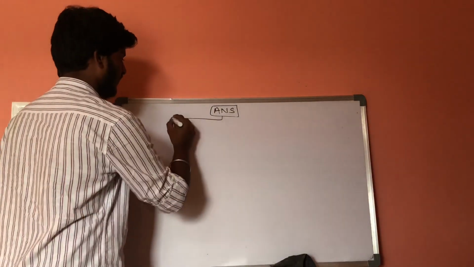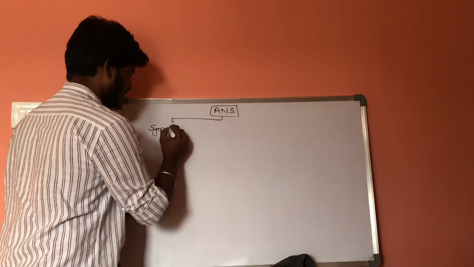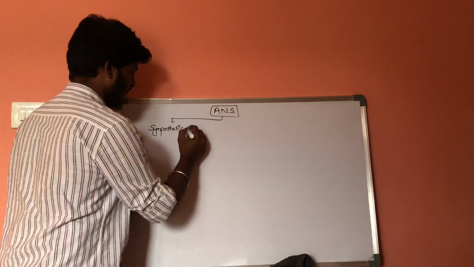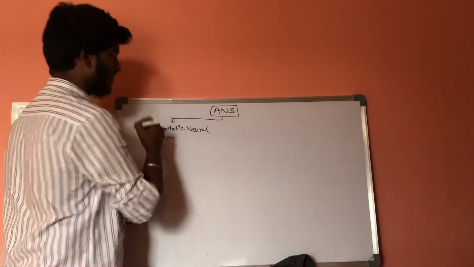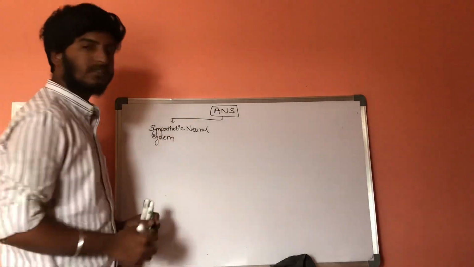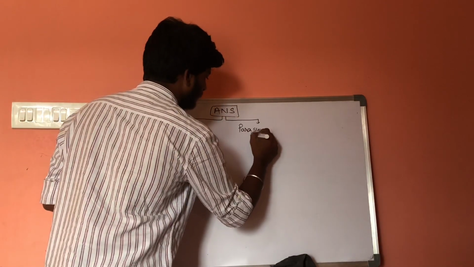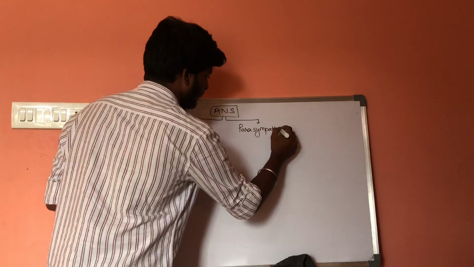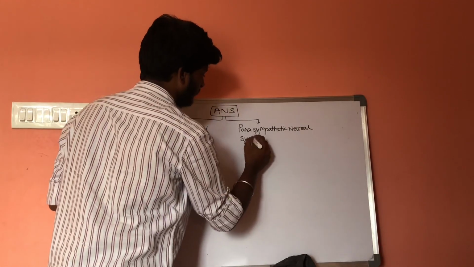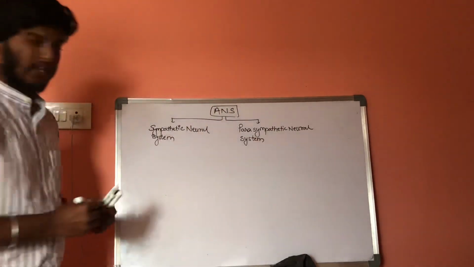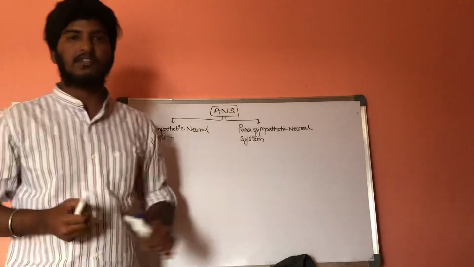One is the sympathetic neural system, while the other one is the parasympathetic neural system. The autonomic nervous system is classified into two forms: one is the sympathetic neural system and the other is the parasympathetic neural system.